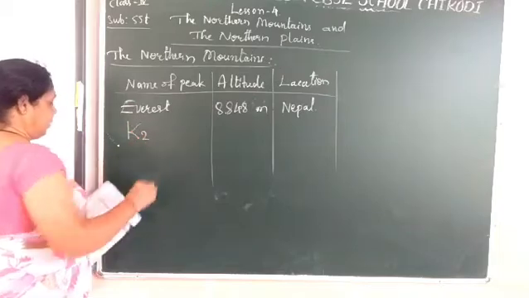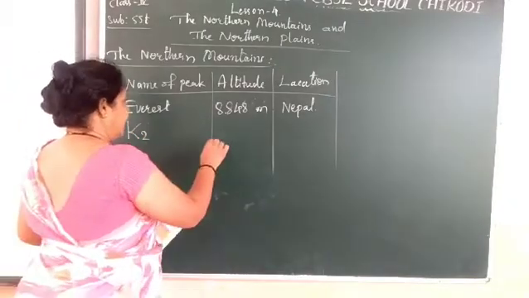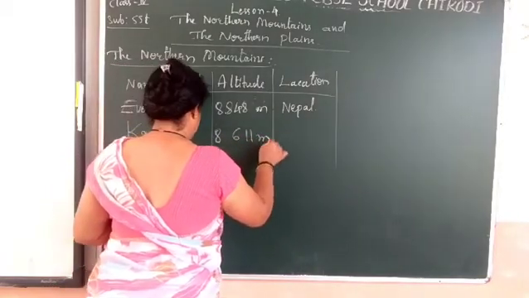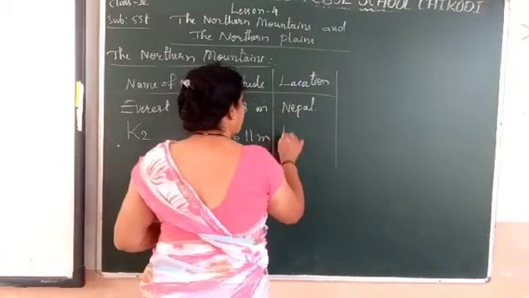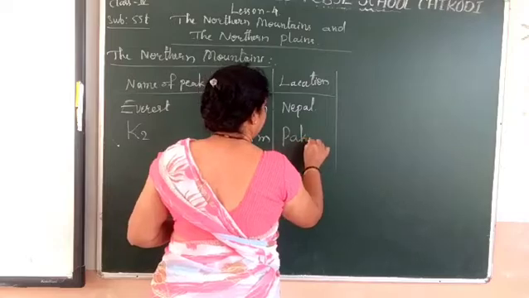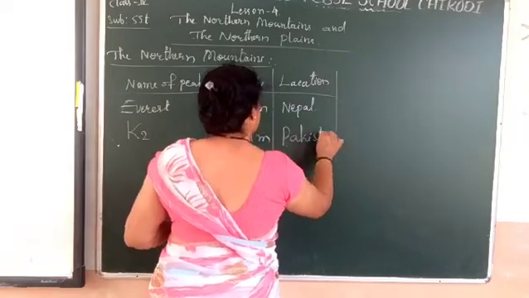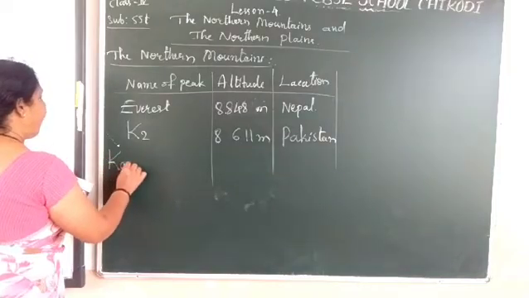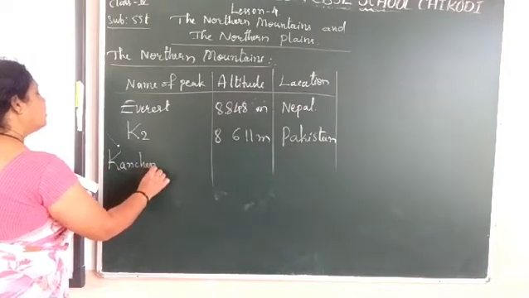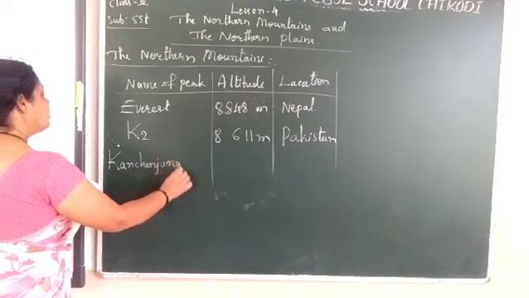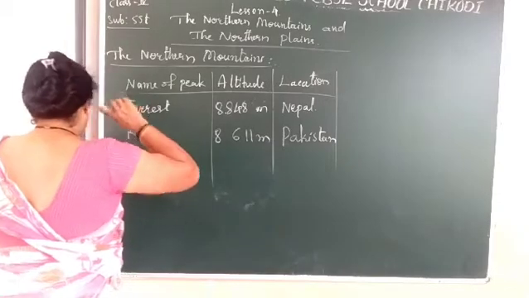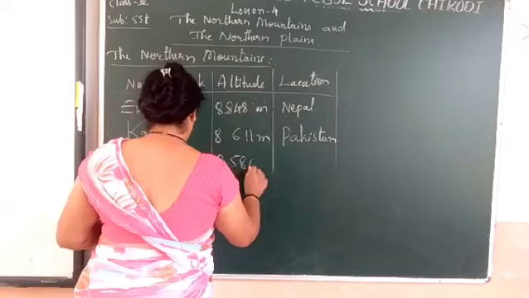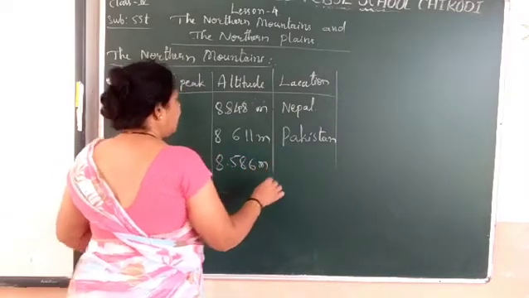Second is K2, and its altitude is 8,611 meters, and it lies in Pakistan. And the next is Kanchenjunga, and its altitude is 8,586 meters, in India.